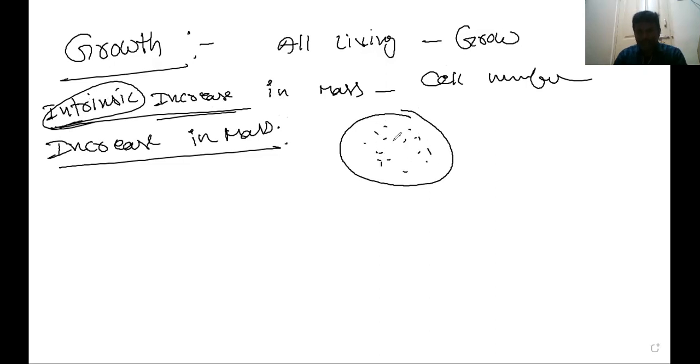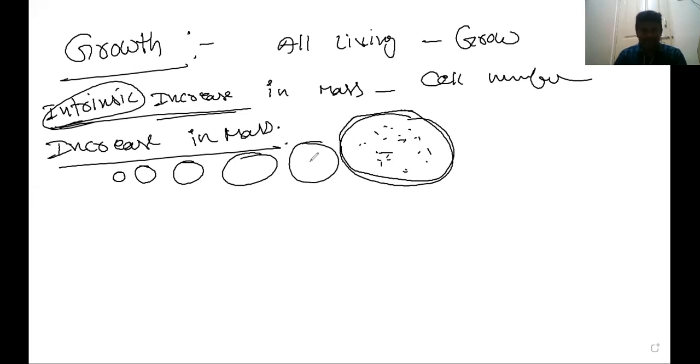See, first it is like this, and finally it becomes like this. Increase in mass refers to the increase in the protoplasmic matter of the cell.